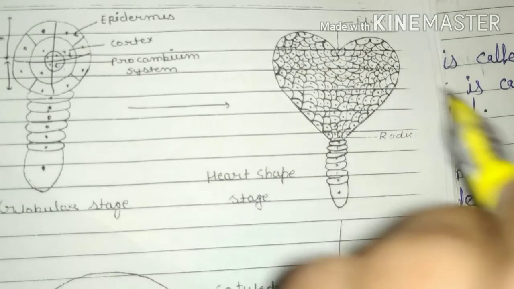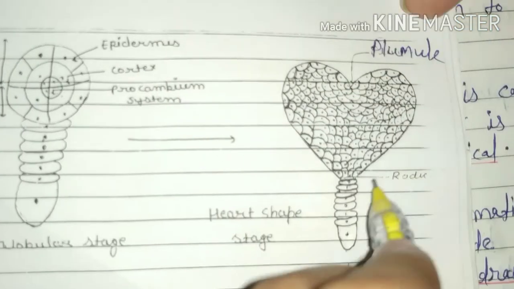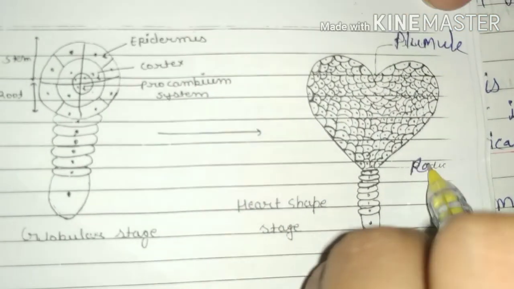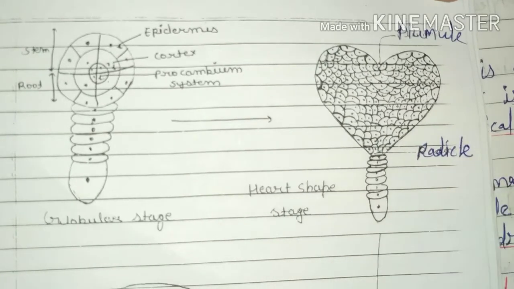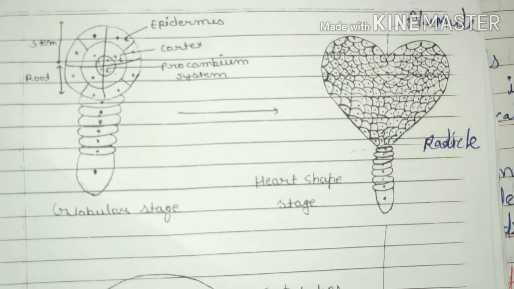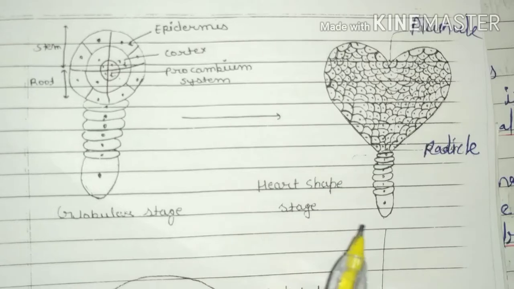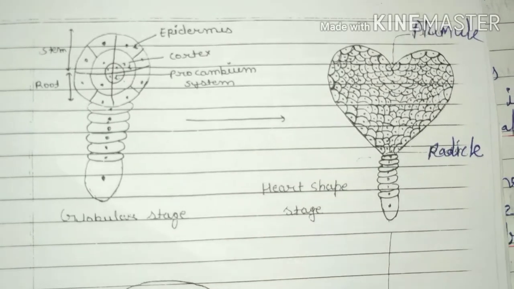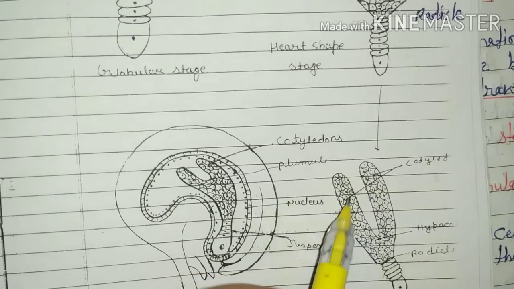Further, the heart-shaped stage of the embryo is formed. In this, the plumule and radicle are seen. These are suspensory parts. Further, the heart-shaped stage of the embryo converts into the torpedo stage.